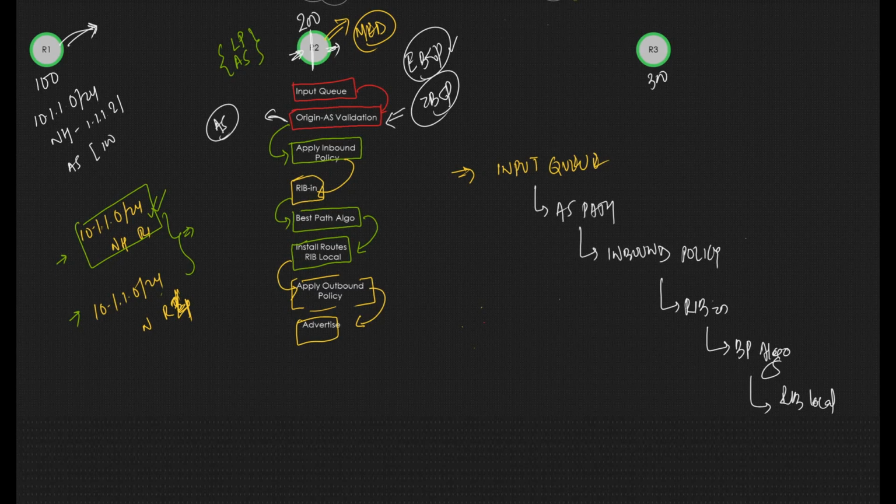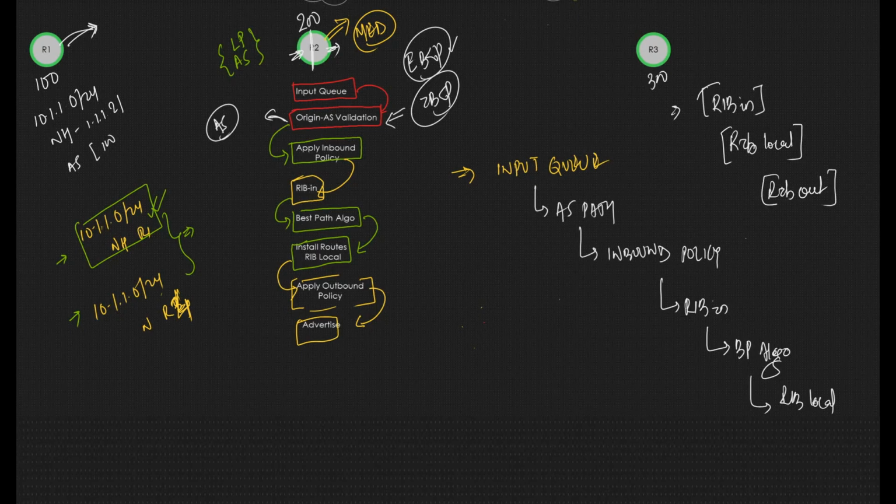Another important thing to remember: routes stored in the RIB-in table might have many next hops, as many neighbors are advertising them. Best paths are stored in the RIB local table, which is your RIB, or you can say routing table, and we have RIB-out for advertising a prefix.